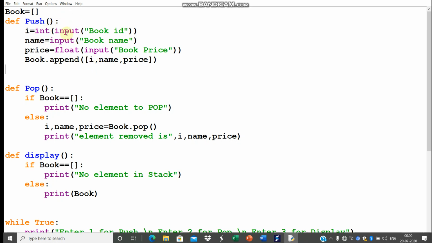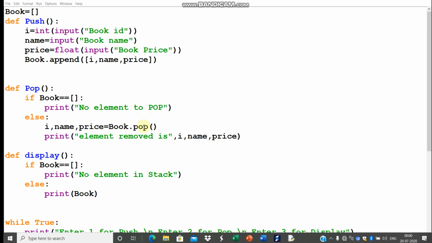So in the push function, firstly I have taken input, then appended in the list the ID, name and price of the book. So they all will go in as one record. That is the 0th index of the list, and then first and then second. Same pop function. If the list is empty, no element to pop.